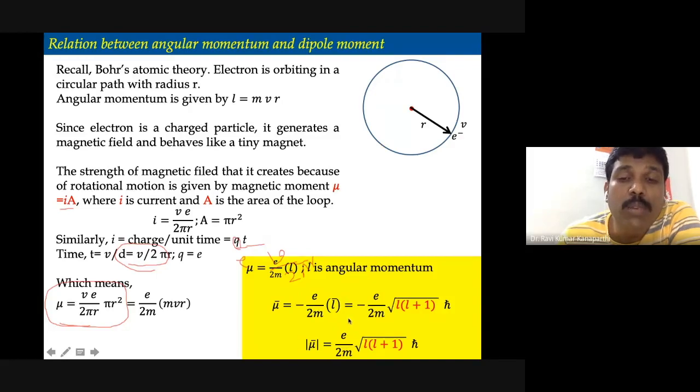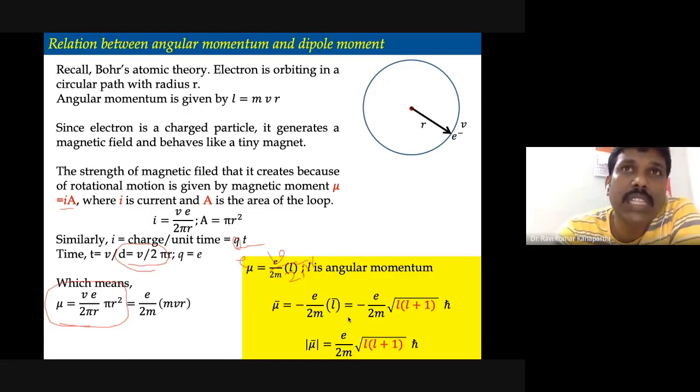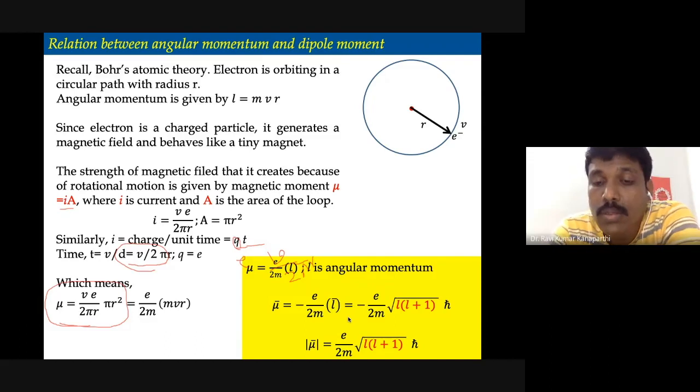Please remember, the angular momentum according to quantum mechanics is a vector quantity, and just now we have seen that it is quantized. That means it can have a length of square root of L into L plus 1, times H cross.